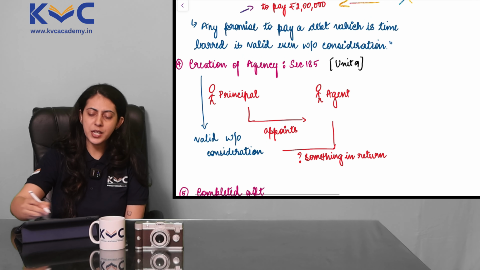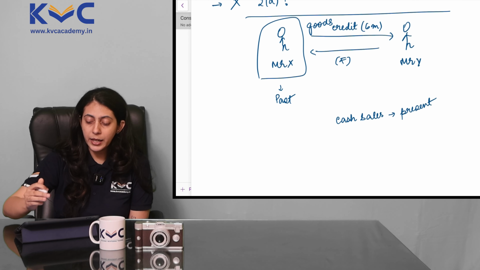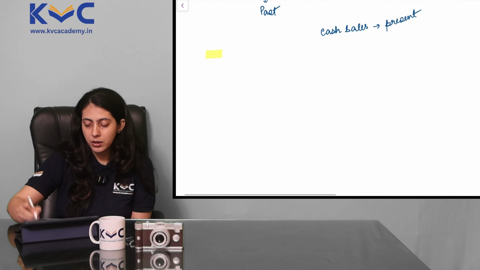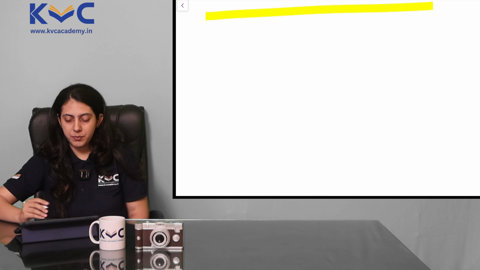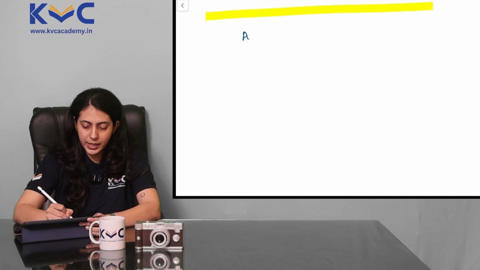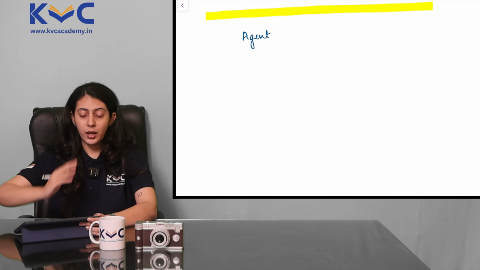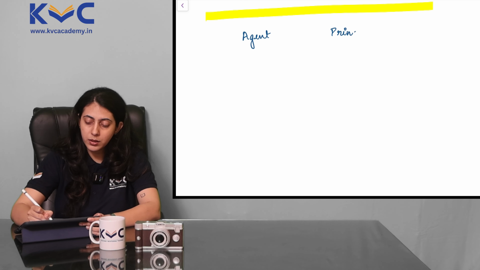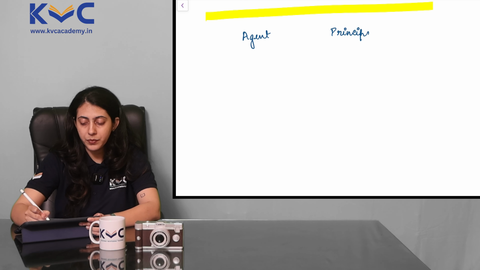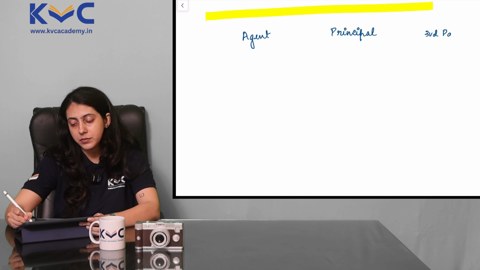Now, creation of agency involves a little bit of information for you to understand. You must have heard of agent. Okay? Who is an agent? An agent is a middleman between two people. And who are those two people? One person is called the principal and another person is called the third party.